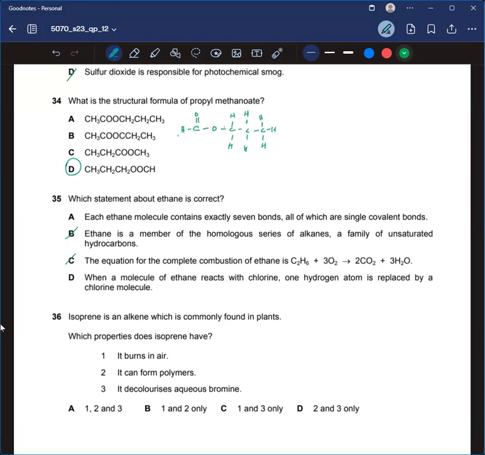Okay, when a molecule of ethane reacts with chlorine, one hydrogen atom is replaced by a chlorine atom. Not necessarily. So yeah, A is the correct answer.